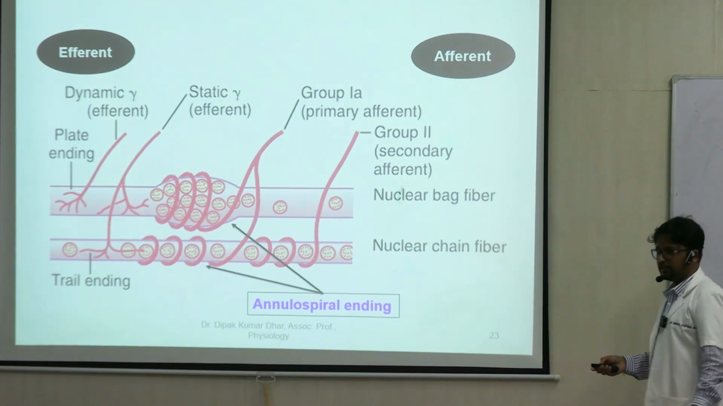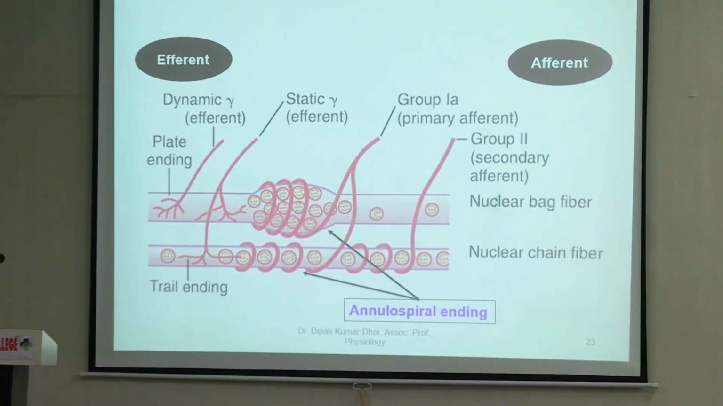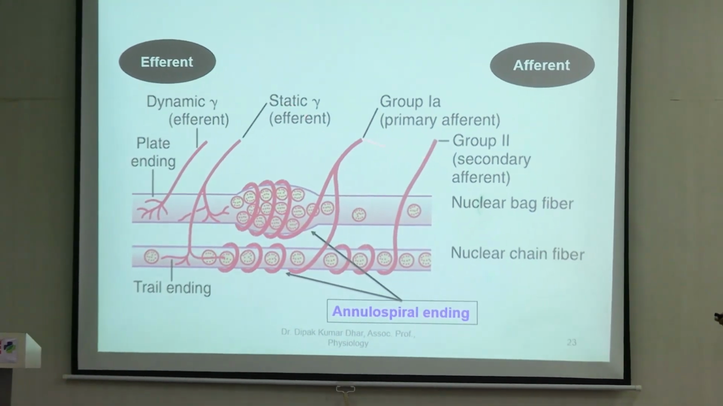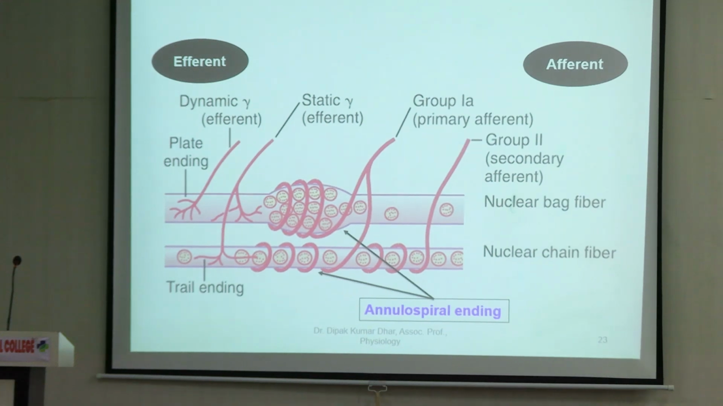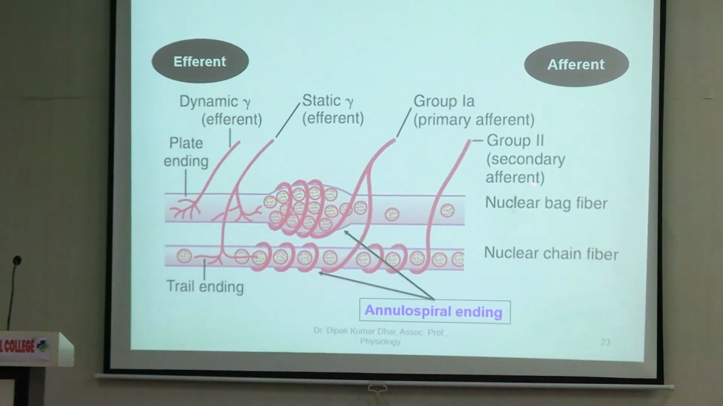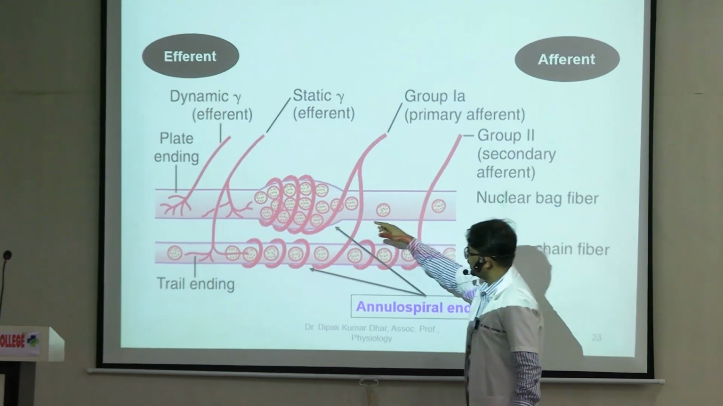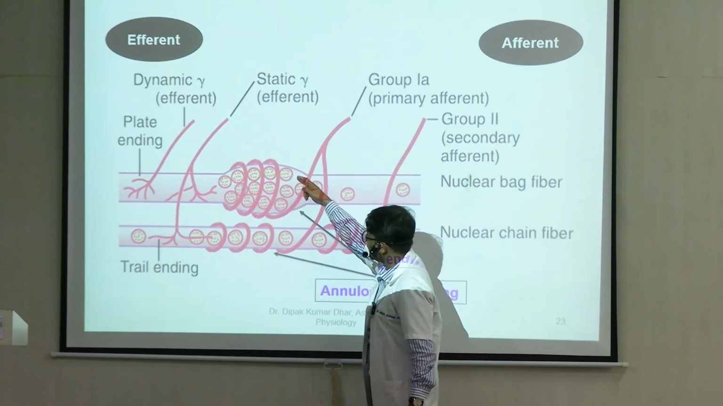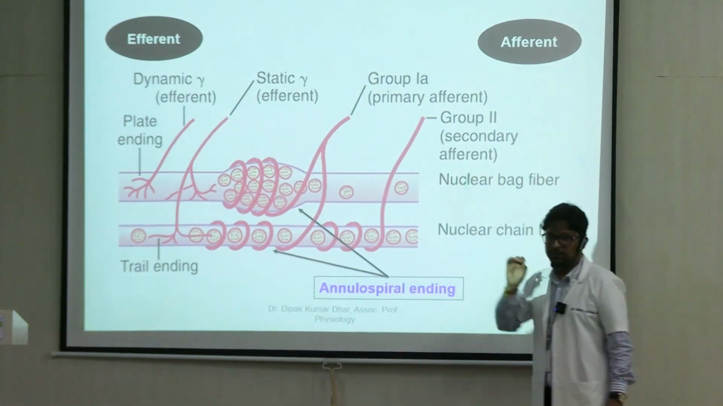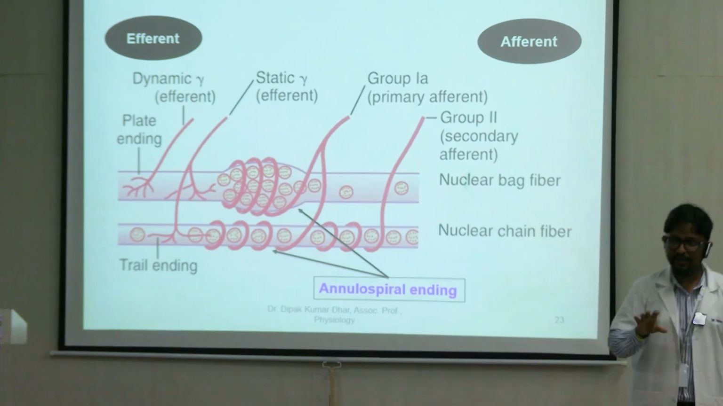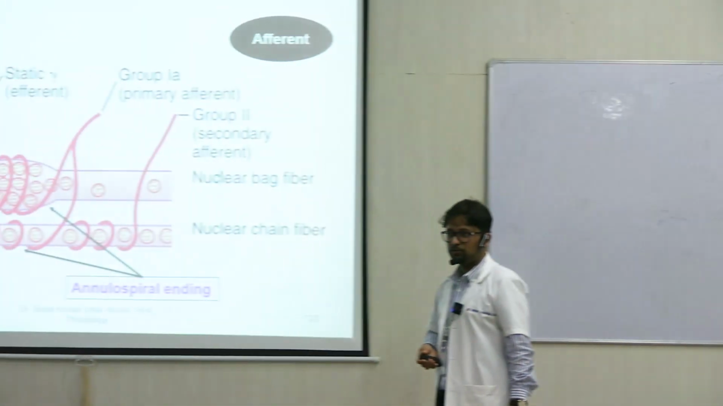If you look at the nerve supply, you have afferents and efferents. The afferent supply is from group 1A. You have two types of supplies here, primary afferents and secondary afferents. The primary ones, supplied by group 1A, supply the central part of both bag fibers and chain fibers. The primary supplies both chain and bag, and they are carried by group 1A neurons.